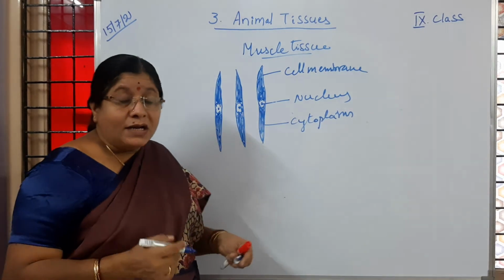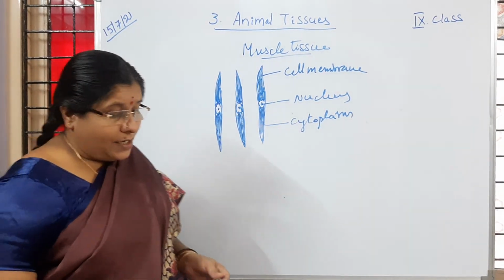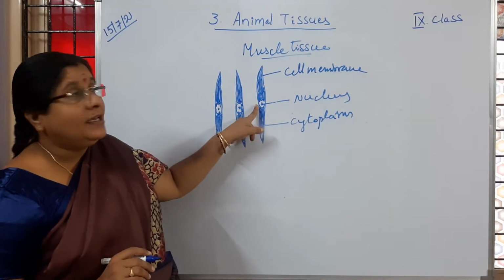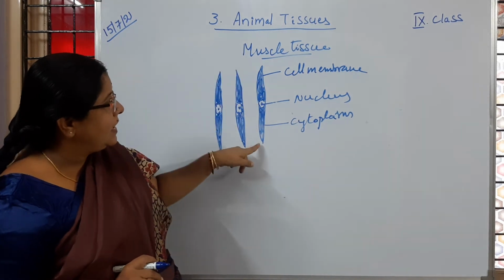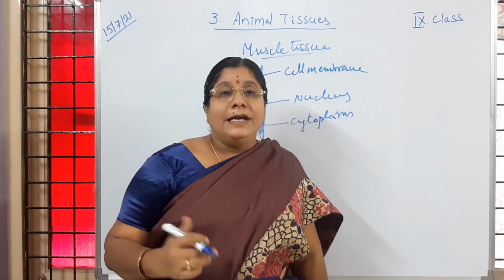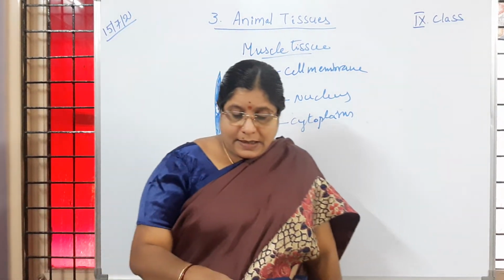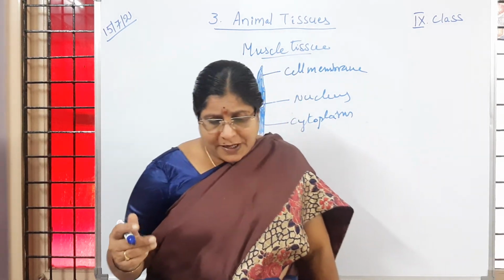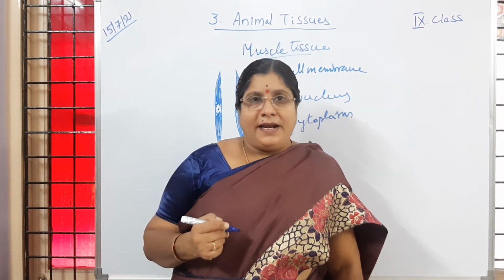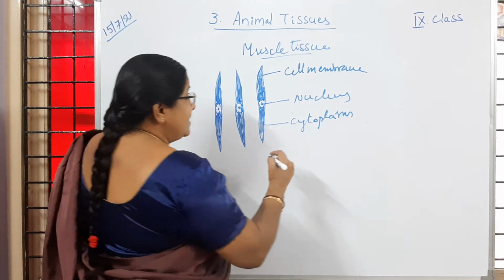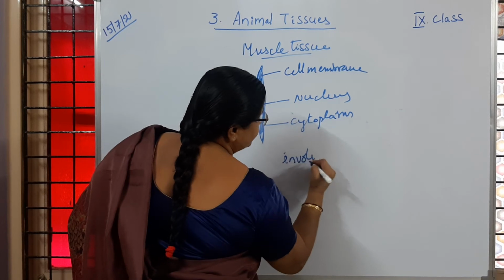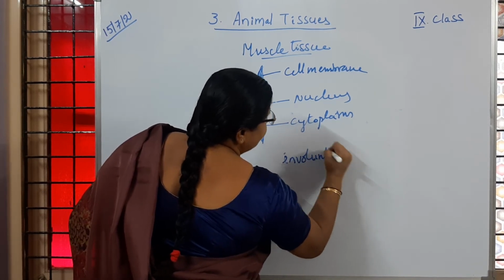So what are the functions of this non-striated muscle, and where do we observe it? These non-striated muscles have a single nucleus, without striations, and we observe tapering edges. They are present in the intestines and other respiratory parts, and they do not work under the control of the brain. Means they are involuntary in function.